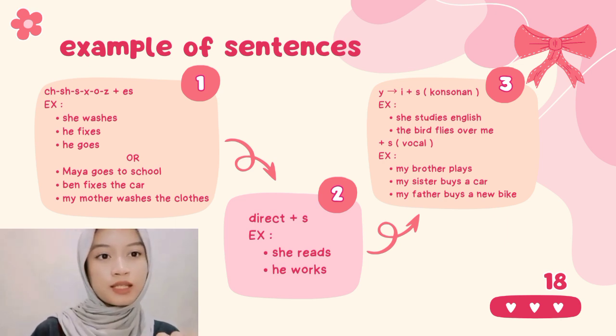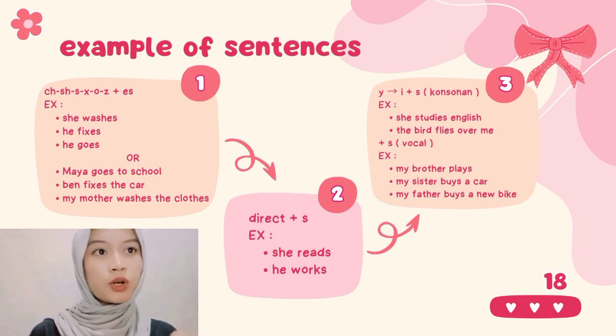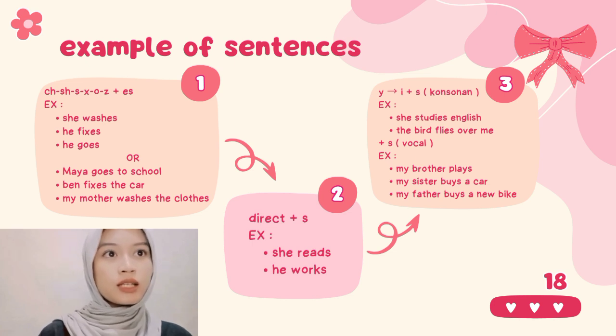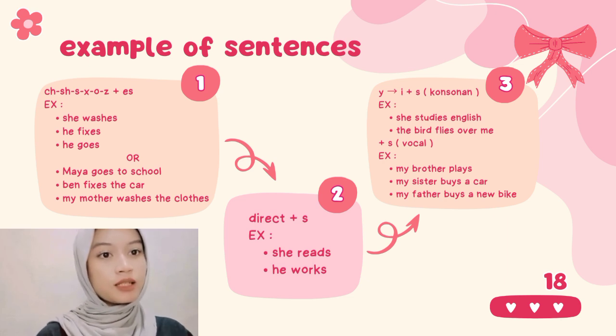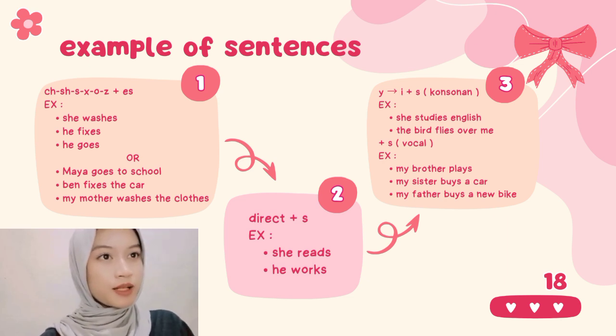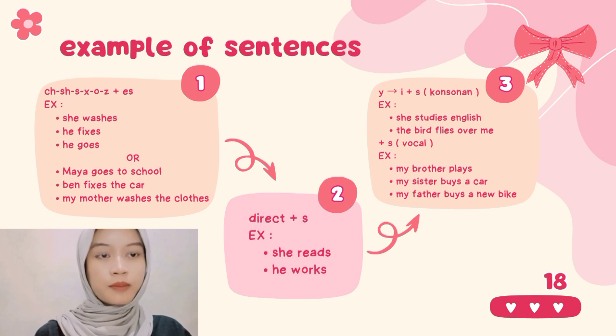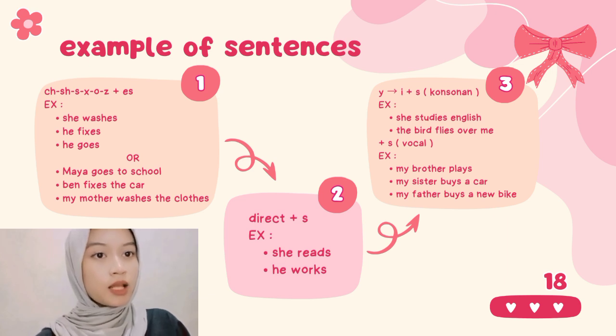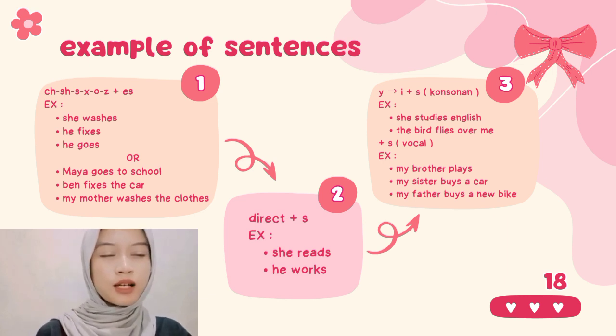The example is "She reads" or "He works." And the third, y to be i plus es. This is the consonant case, and the example is "She studies English" or "The bird flies over me." And for the vowel, there is plus s. The example is "My brother plays," "My sister buys a car," or "My father buys a new bike."